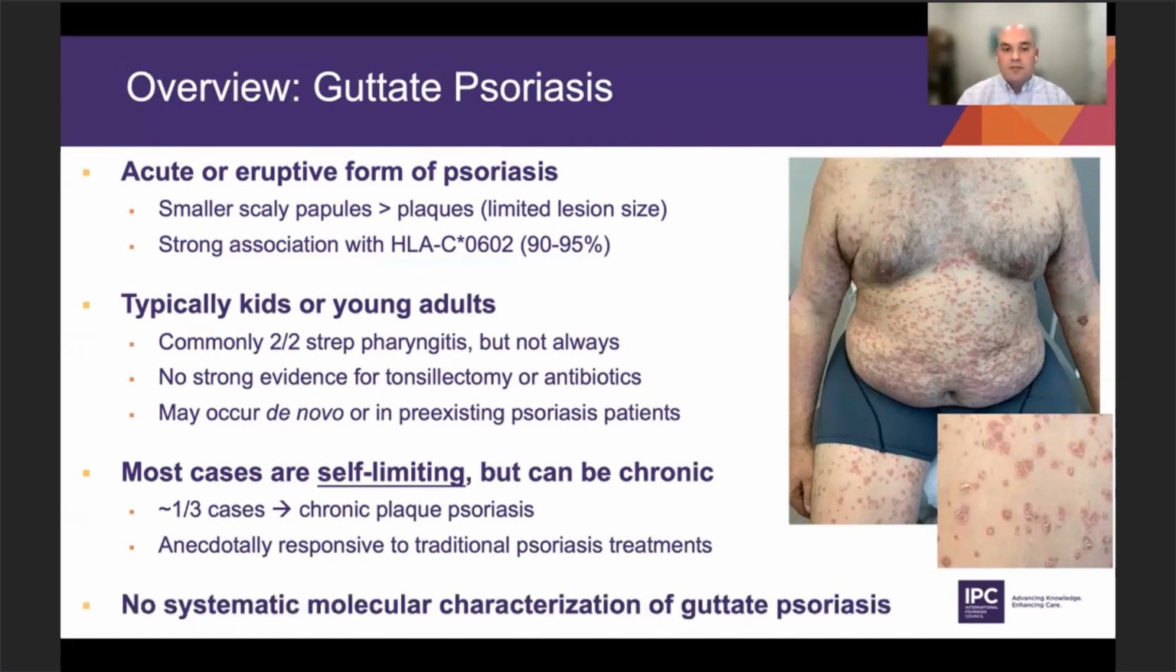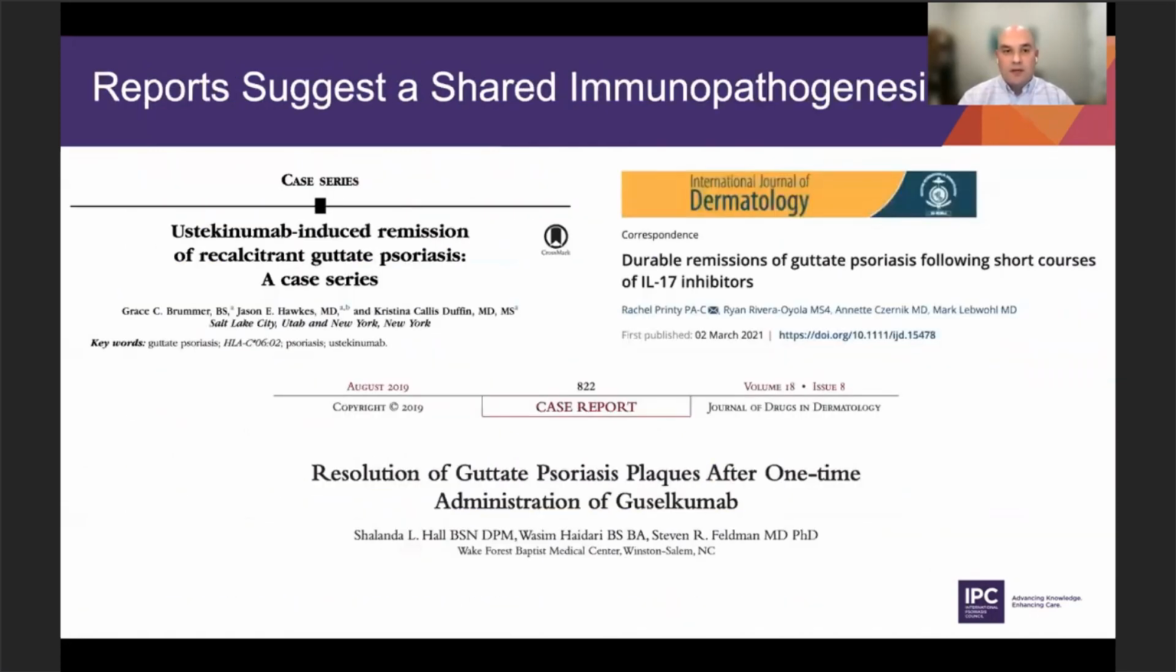but there really has been no systemic molecular characterization of guttate psoriasis. However, a number of reports, including the first publication here, a case series of patients that failed a number of systemic treatments for their guttate psoriasis and responded very well to even a single injection of ustekinumab, which put many of these patients in remission. We have similar publications from Mount Sinai looking at the IL-17 inhibitors as very effective treatments of guttate psoriasis, and also from Wake Forest treatment with an IL-23 inhibitor, guselkumab, also putting these patients in remission.